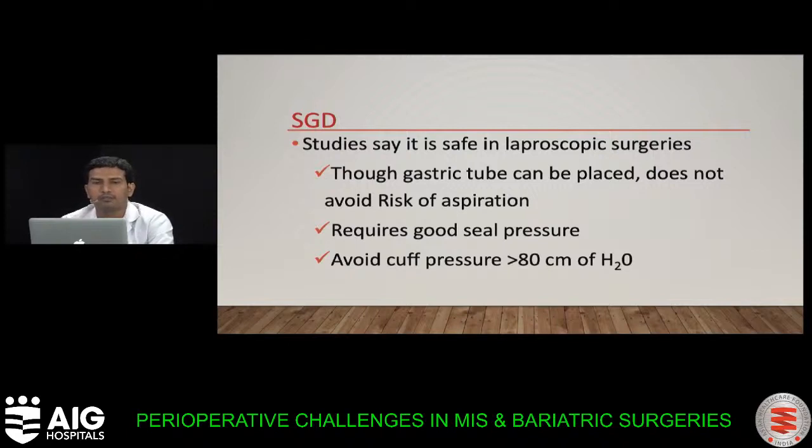Supraglottic airway device and its role in laparoscopic surgeries. Studies say it is safe in laparoscopic surgeries. Though a gastric tube can be placed through the gastric port, it does not avoid the risk of aspiration. It requires a good seal pressure; avoid cuff pressure of greater than 80 centimeter of water. With head low position, prolonged surgical time and increased airway pressures, the supraglottic airway device can cause pharyngeal edema, glossopharyngeal nerve compression and dysphagia postoperatively.